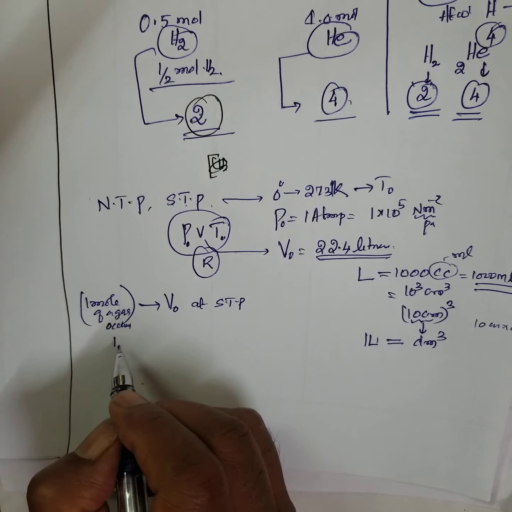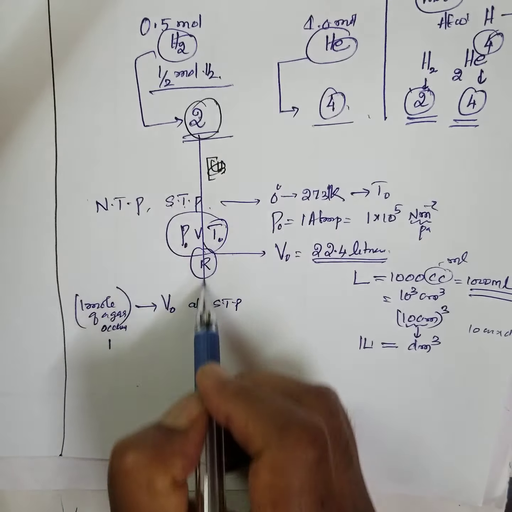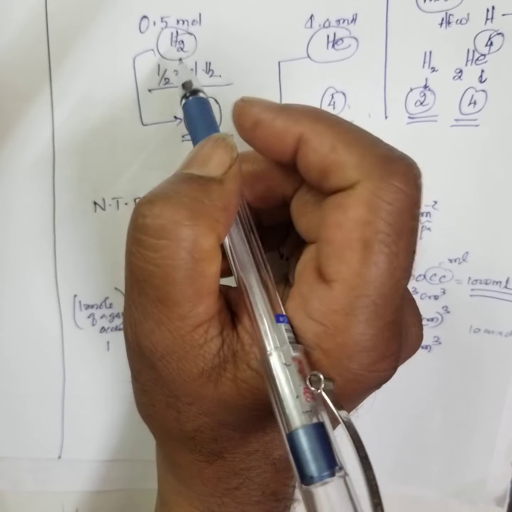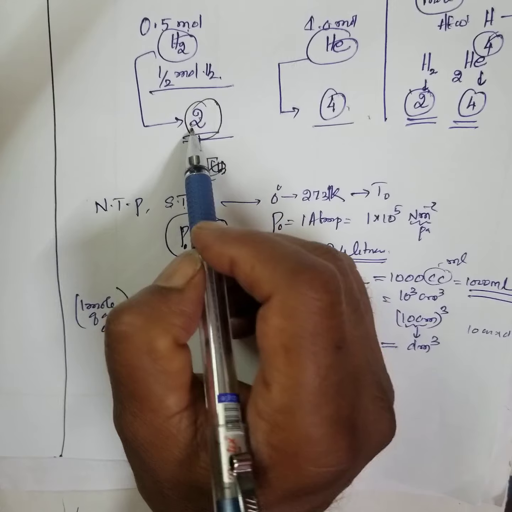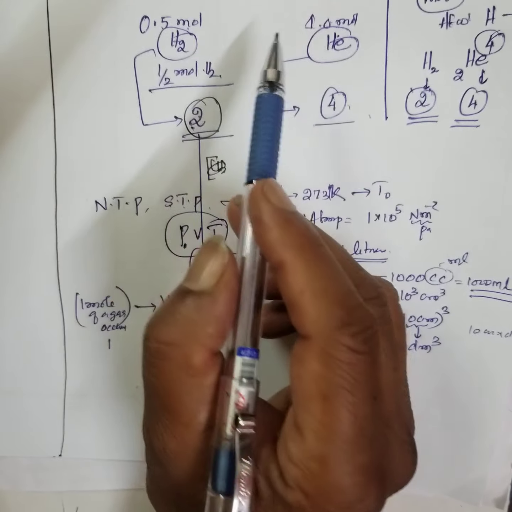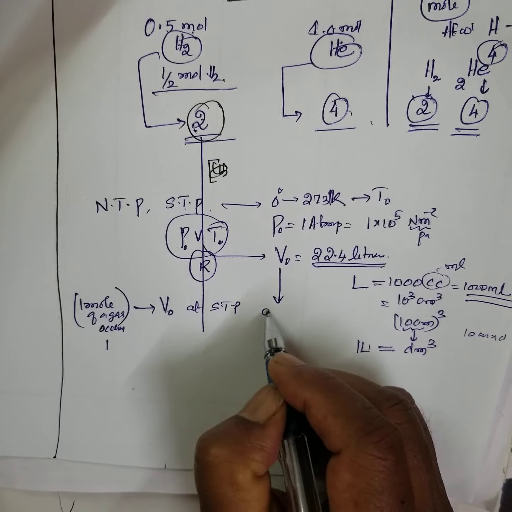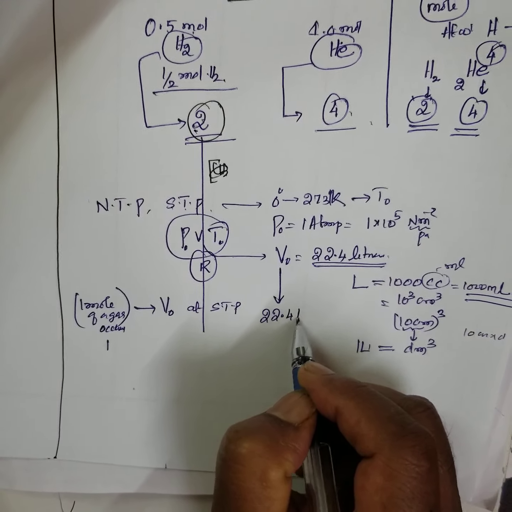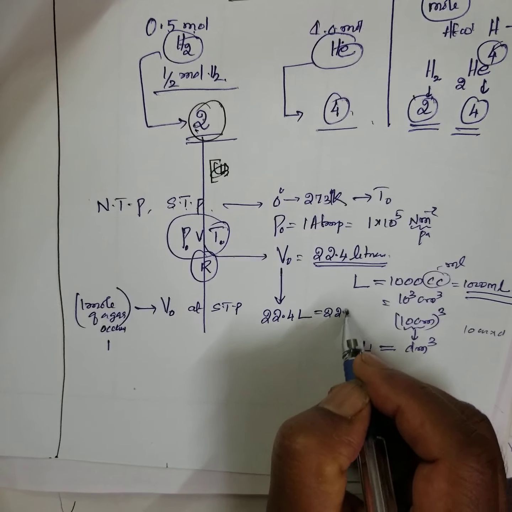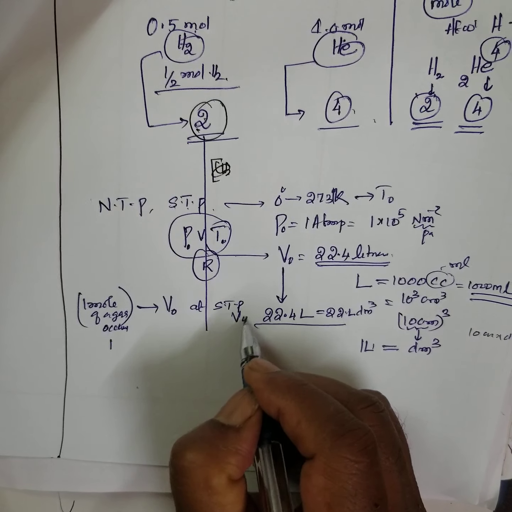Here we have half mole of hydrogen and 1 mole of helium. Therefore V0 is 22.4 liter, or 22.4 decimeter cube, one and the same. This is V0.